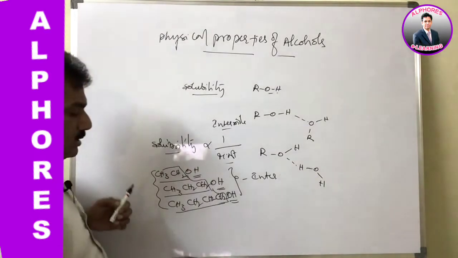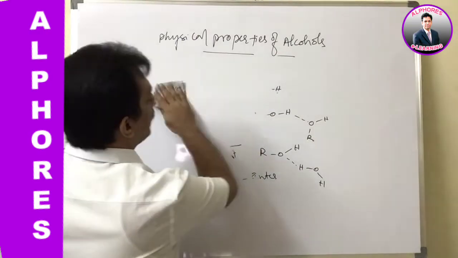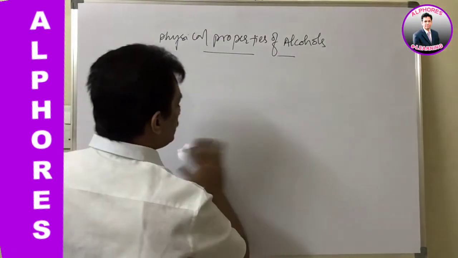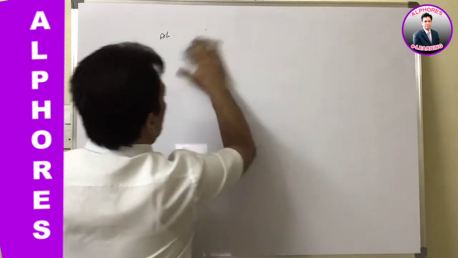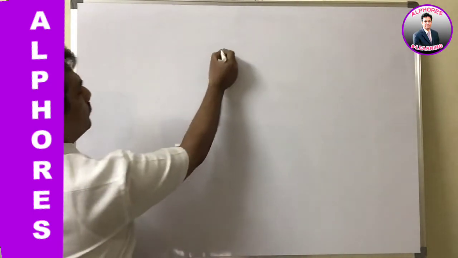Clear? That is about the boiling points and solubility of alcohols. And now coming to the next property, that is the acidic nature of alcohol.